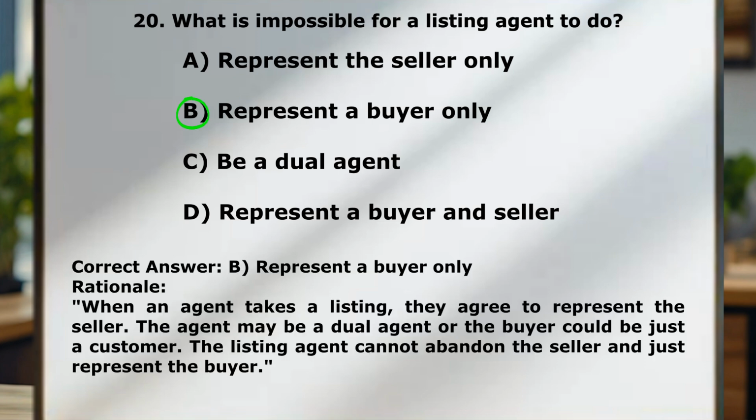So a listing agent is someone who has an agreement with a seller to sell their property. And in California, agents are allowed to be dual agents. So you could be a listing agent and dual represent. So C and D are basically the same answer, which leaves us only with B.